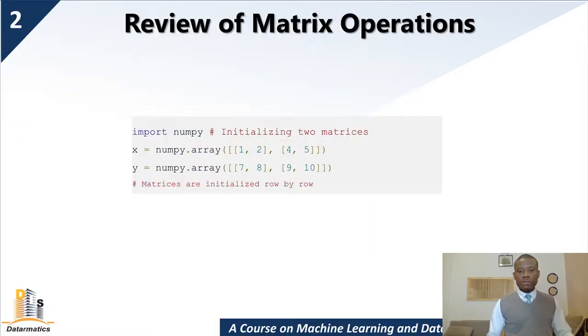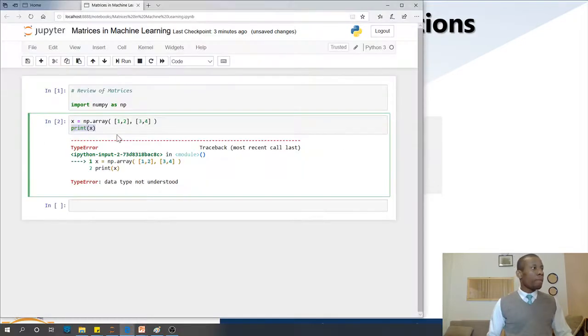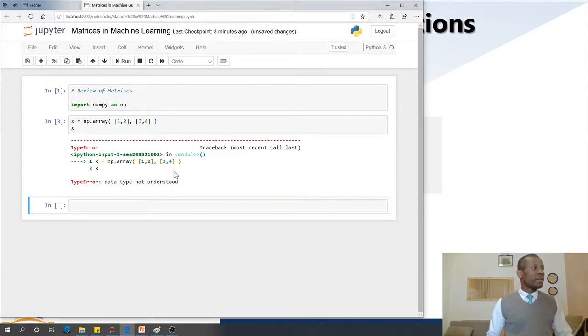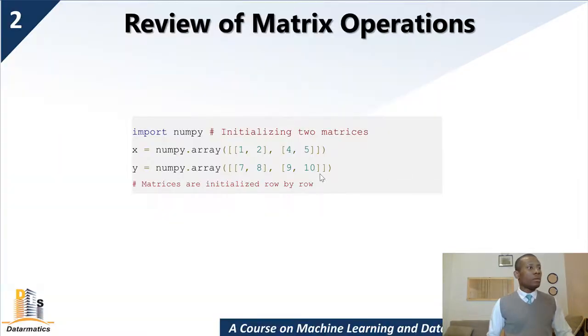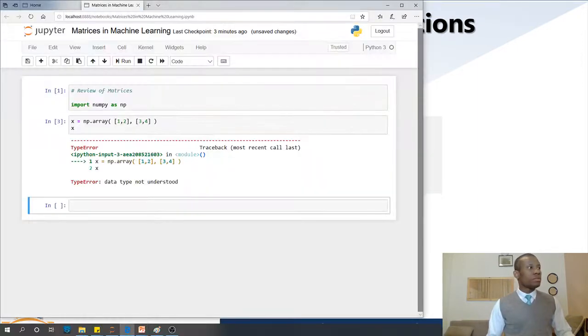Okay, everything should be fine. So I'm just going to say x instead of saying print x. I think I made a little mistake. I'm just going to show you.